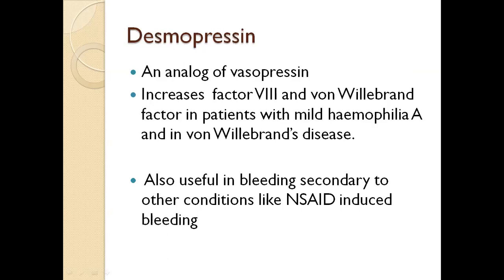Desmopressin. Desmopressin is an analog of vasopressin. It increases factor 8 and Von Willebrand factor in patients with mild hemophilia A and in Von Willebrand disease. It is also useful in bleeding secondary to other conditions like NSAID-induced bleeding.